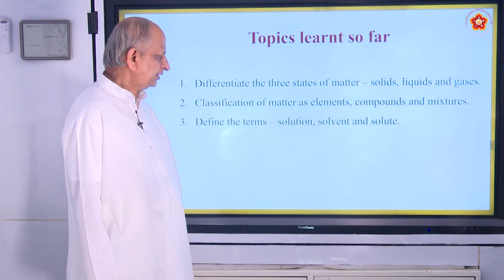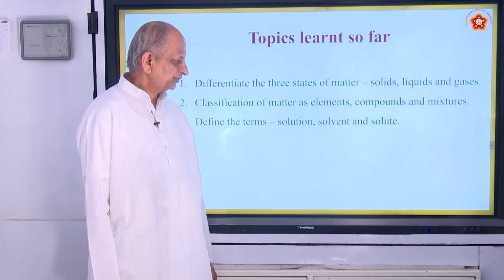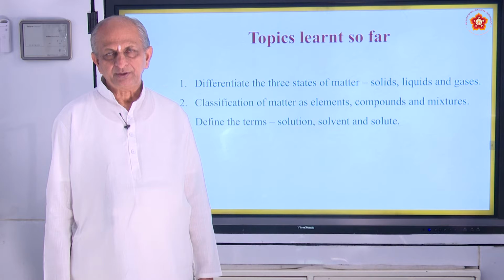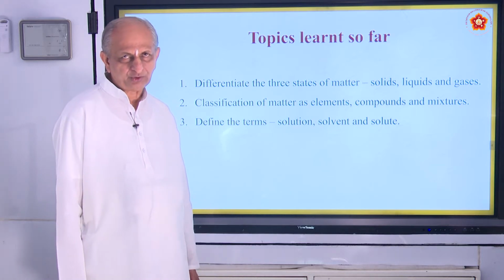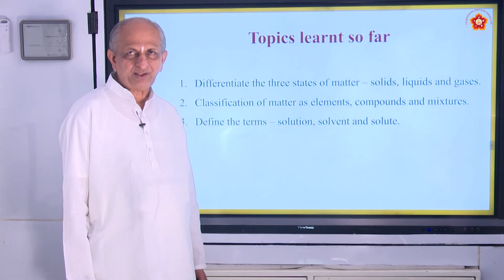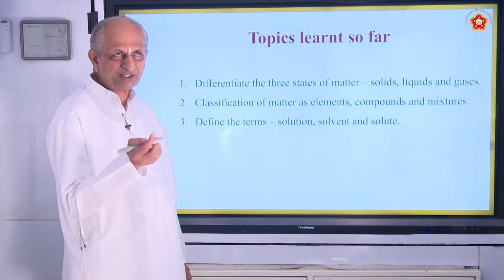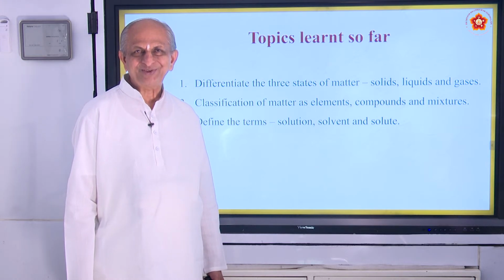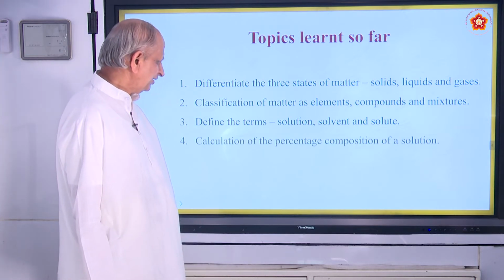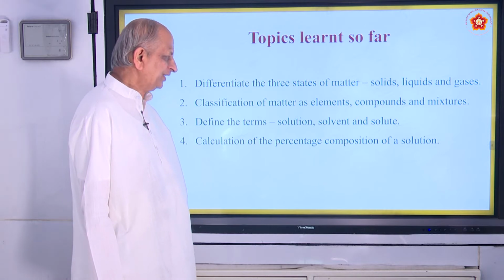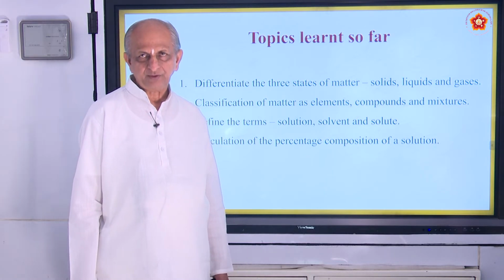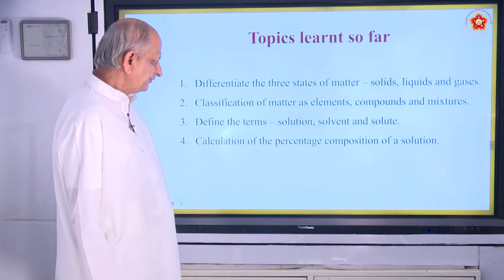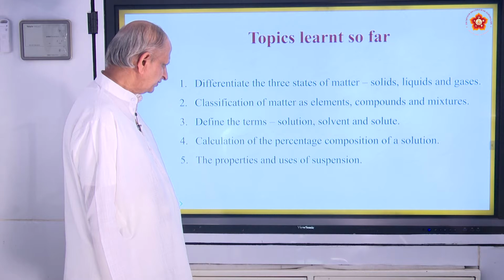And we have learnt what is called a solution. A solution is a homogeneous mixture of a solute and a solvent. The substance which is less in quantity is called solute. The substance which is more in quantity is called solvent. The homogeneous mixture of the two is called a solution. You have salt solution, sugar solution, etc., right? And you have also calculated the percentage composition of a solution: weight of the solute by weight of the solution into 100. That is the formula. We have worked out some problems on that.